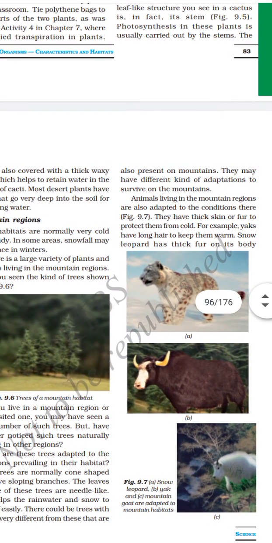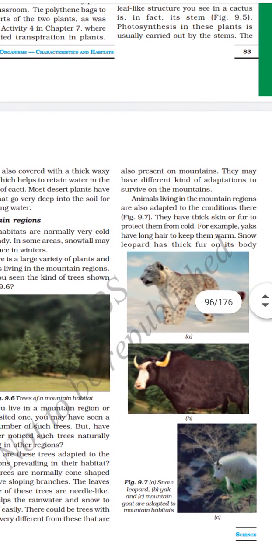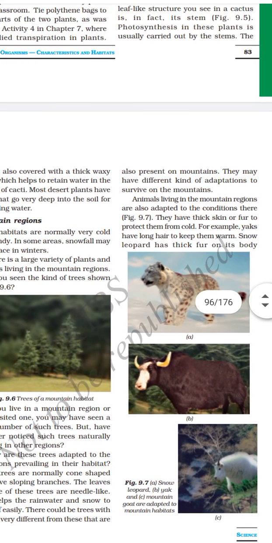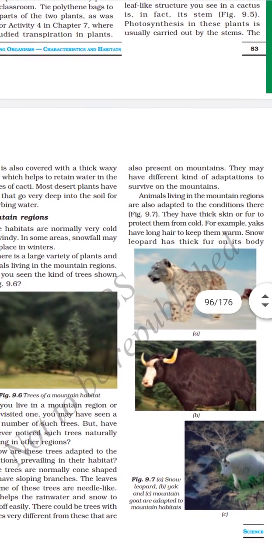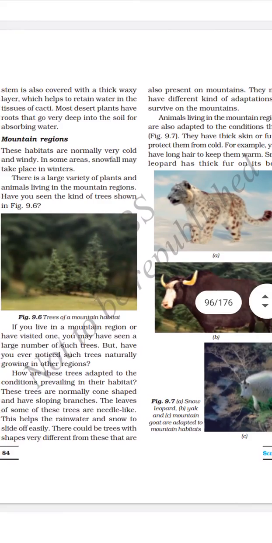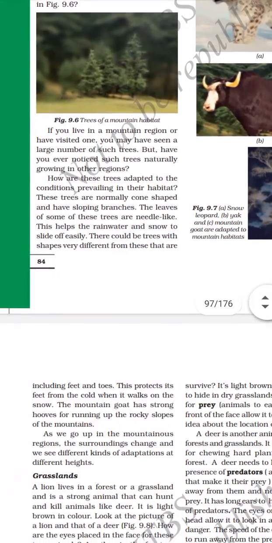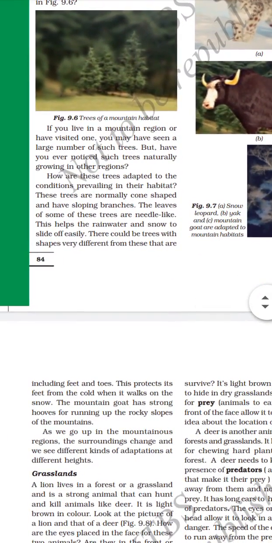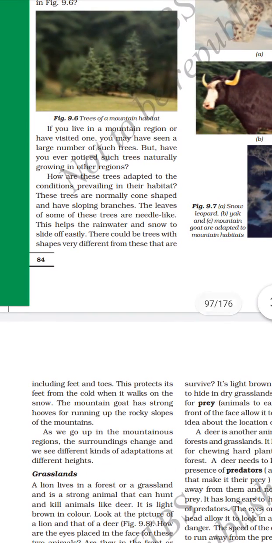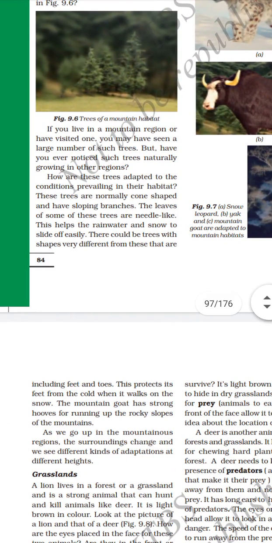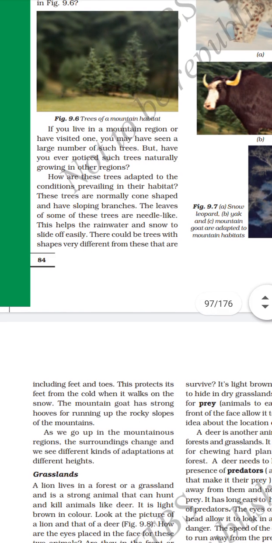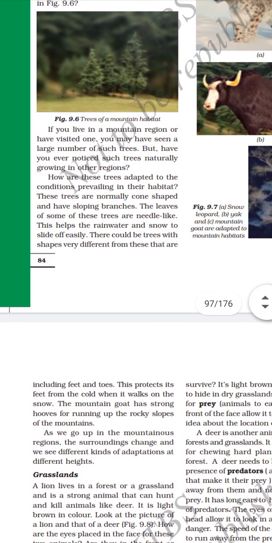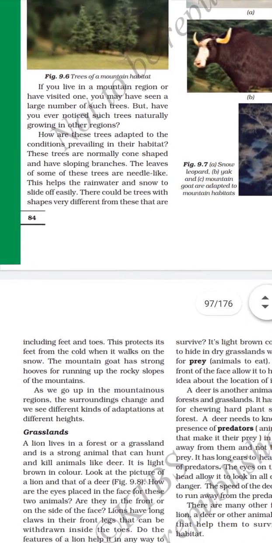Animals living in the mountain areas are also adapted to the conditions. They have thick skin or fur to protect them from the cold. For example, yaks have long hair to keep them warm. Snow leopard has thick fur including on feet and toes. This protects its feet from cold when it walks on snow. Mountain goat has strong hooves for running up rocky slopes of the mountain. As we go up the mountain, surroundings change and we see different kinds of adaptation.